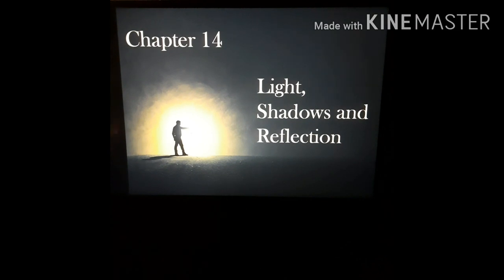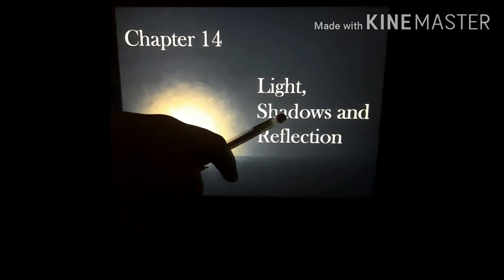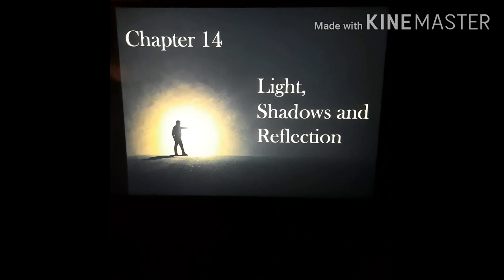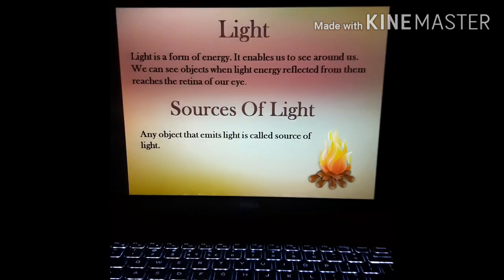Today we will start with chapter 14. The name of the chapter is Light, Shadows and Reflection. First of all, we should know the meaning of light. Light is a form of energy. It enables us to see around us.